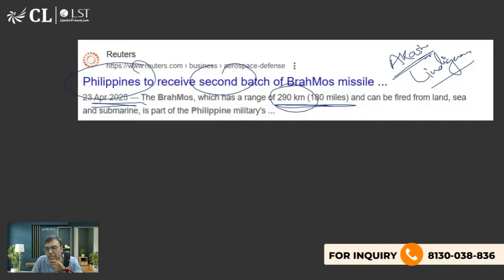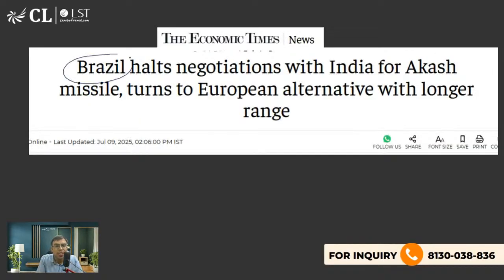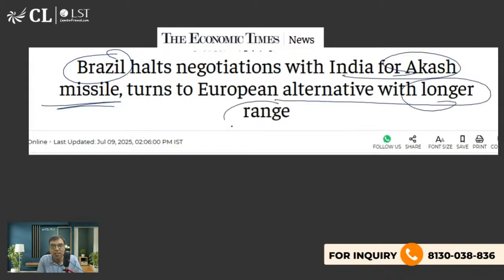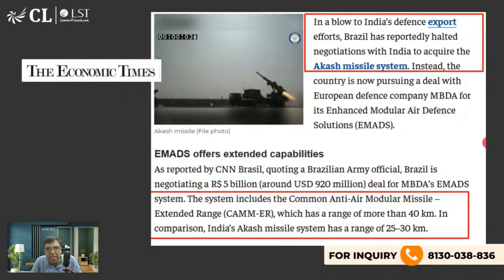Recently, PM Modi visited that country. Yes, Brazil. Very good, Tisha. So Brazil halts negotiation with India for Akash missile, turns to European alternative with longer range. तो ये अभी न्यूज में आई थी. Of course it was not good news for us because we were expecting that Brazil would buy, but suddenly they decided to change the decision. खैर, maybe they can ask.